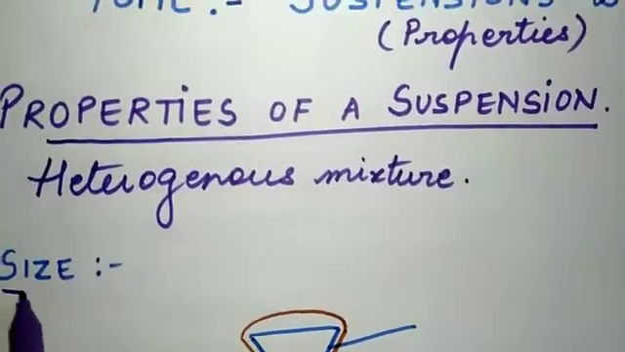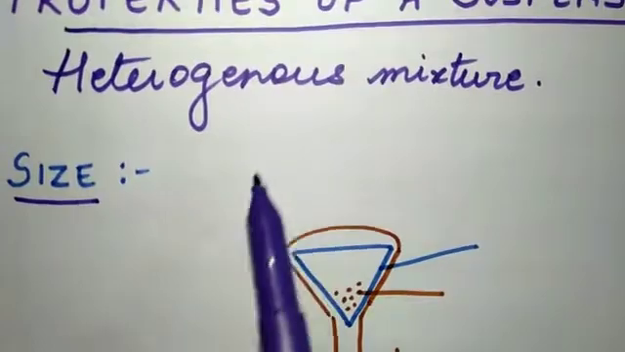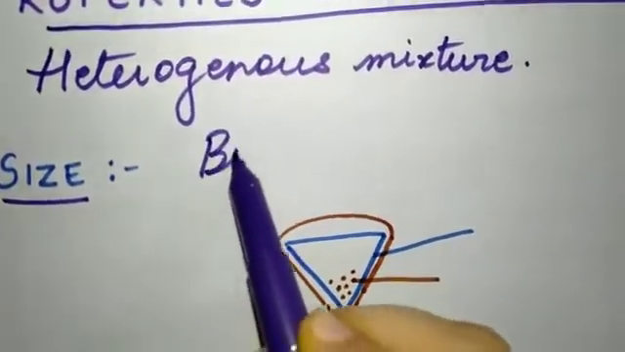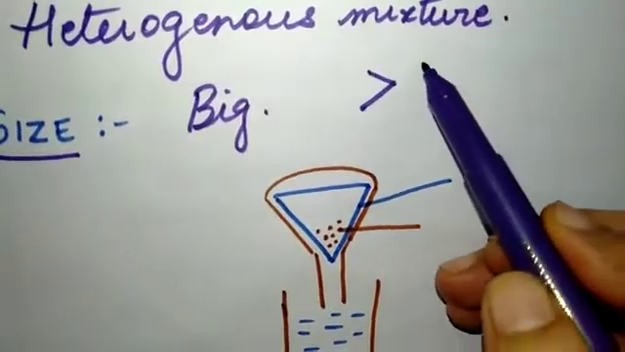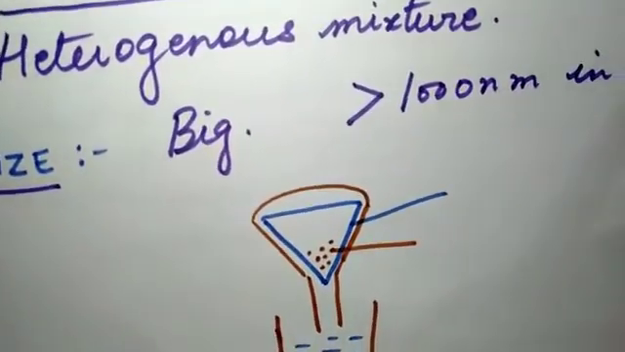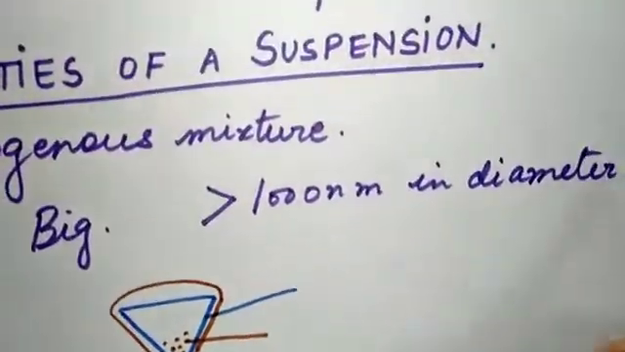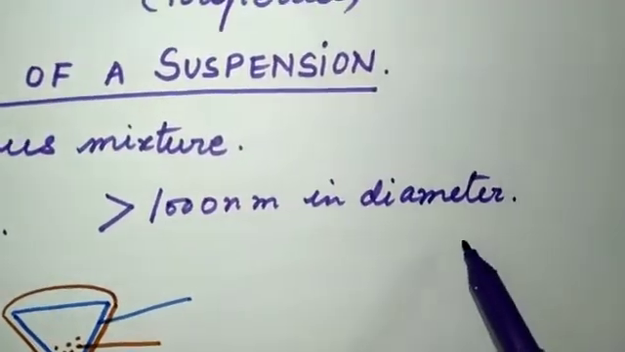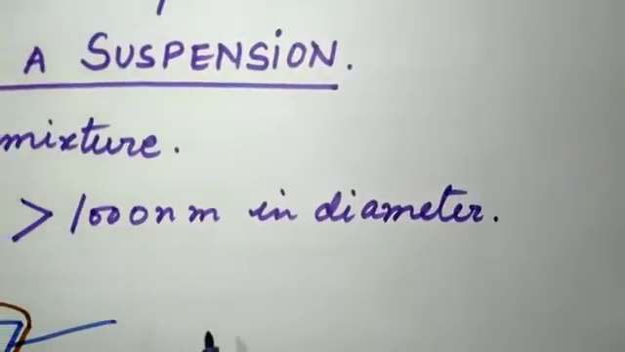Now, the second property is the size of the particles. The size of the particles of a suspension is very big, that is, more than 1000 nanometers in diameter. We can see them with our naked eyes. So it is more than 1000 nanometers in diameter.